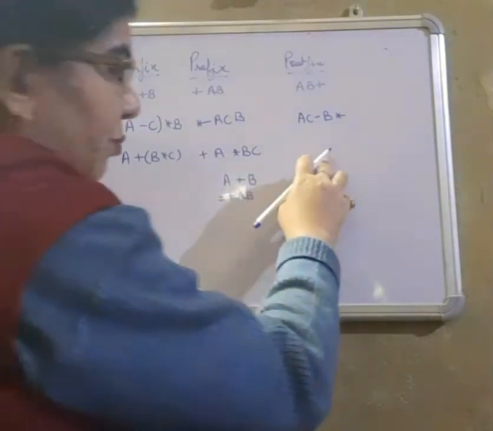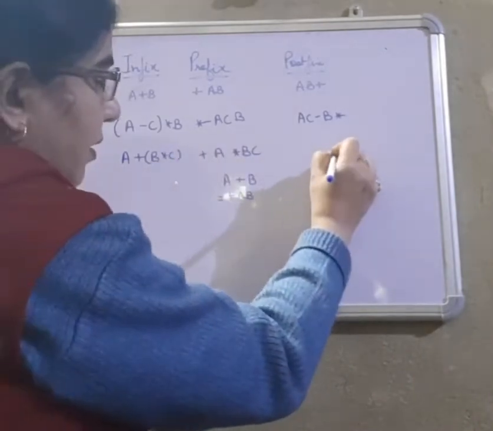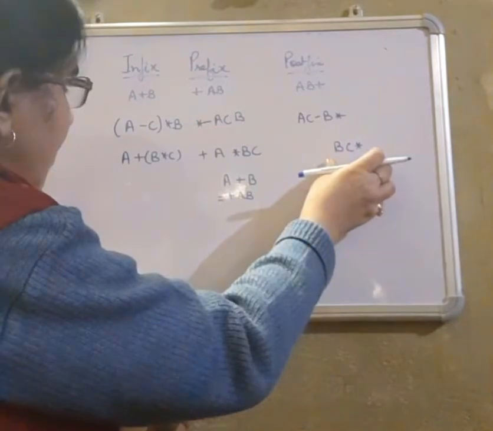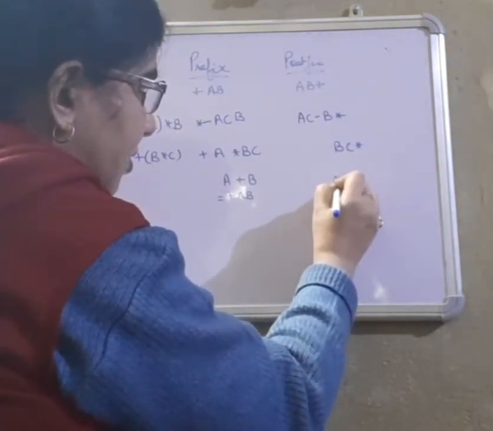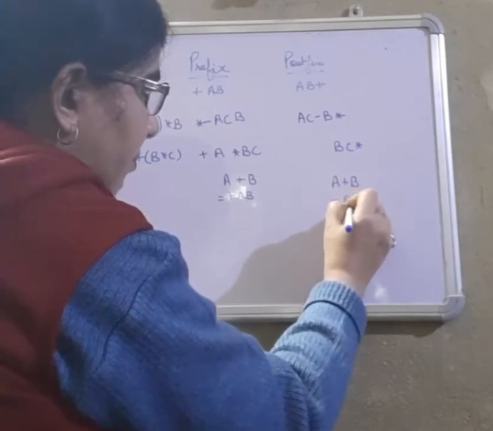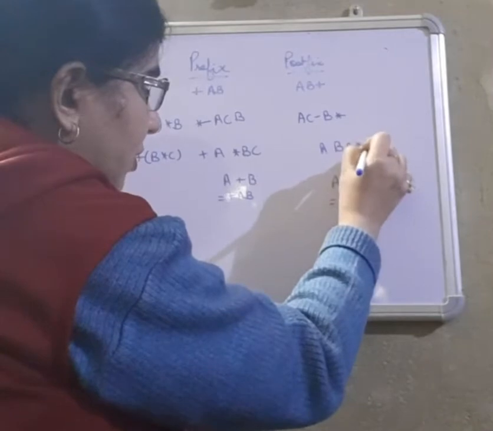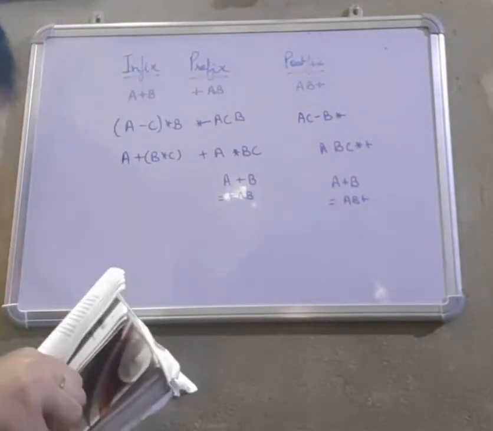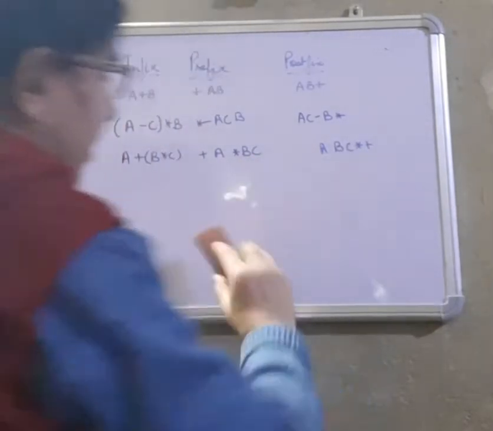Now to convert it to postfix, in this A plus B, the operator should be placed on the right hand side just after it. Then consider it to be A, and C as B. Postfix says AB into. So the plus operator should be kept on the right hand side: AB plus C into.